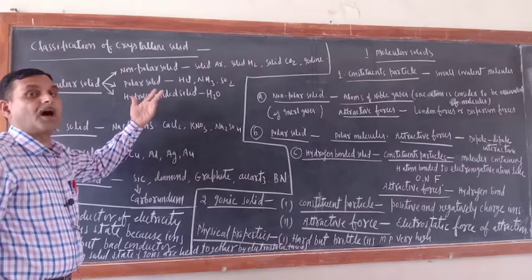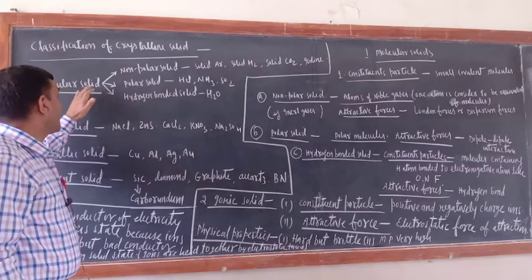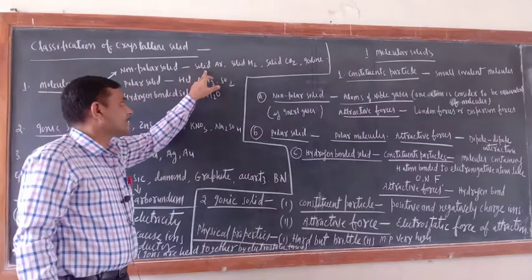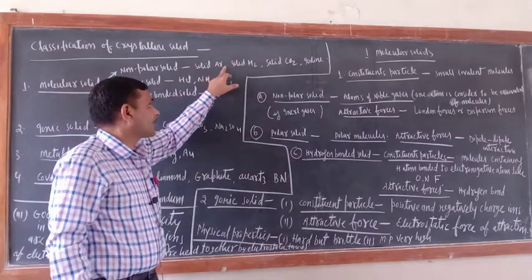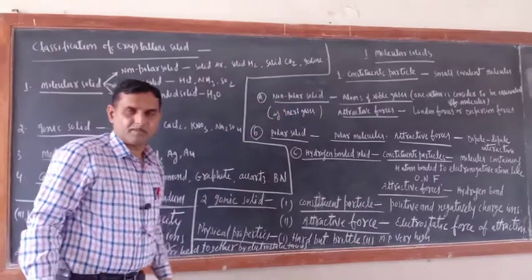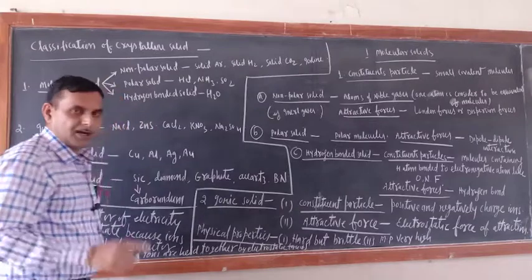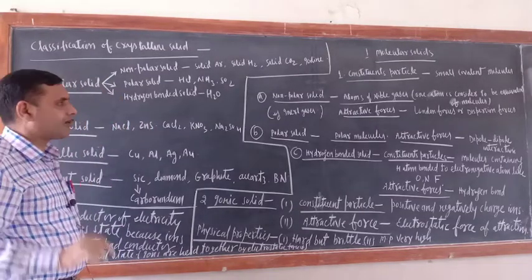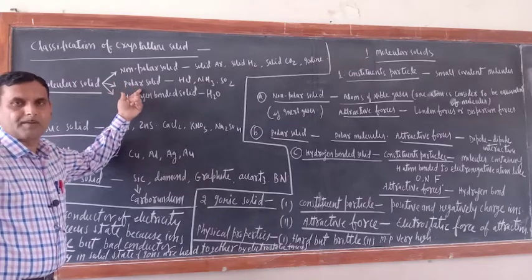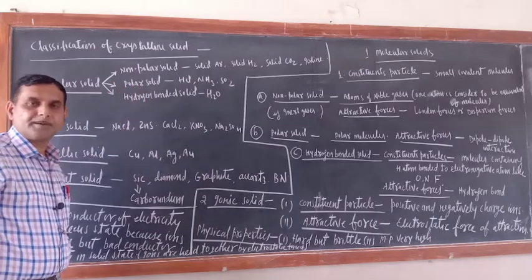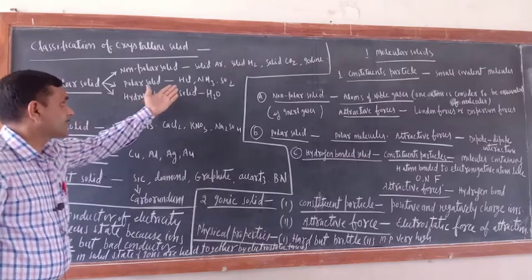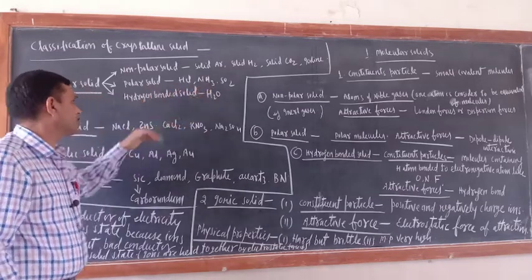Examples of non-polar molecular solids: solid argon, solid H2, solid carbon dioxide, solid iodine molecules, I2. Polar solid means a polar covalent bond is there, so one atom is more electronegative and the other less electronegative. Example: HCl, NH3, SO2.